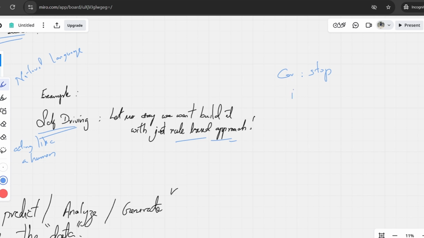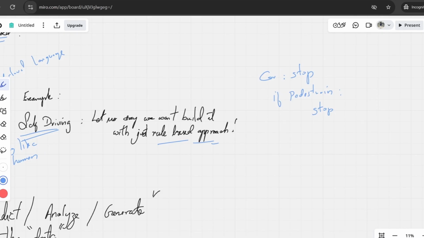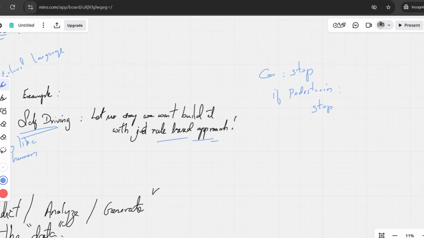Let's say one condition is, if a pedestrian comes, then you have to stop the car. So if a pedestrian comes in between the road, you have to stop that car. Another condition is, if a red light or red signal appears, again you have to stop the car, right?